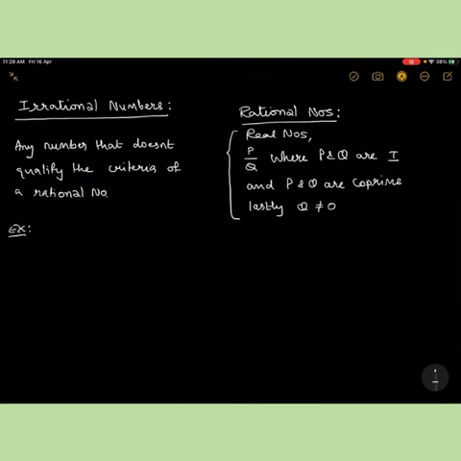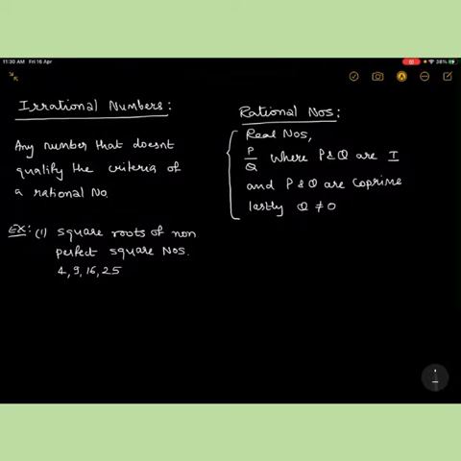Okay, the first example that comes to our mind is square roots of non-perfect square numbers. Non-perfect square numbers, what does it mean? We have perfect square numbers like 4, 9, 16, 25. Before this we have 1, right, and so on and so forth. These are all perfect square numbers.